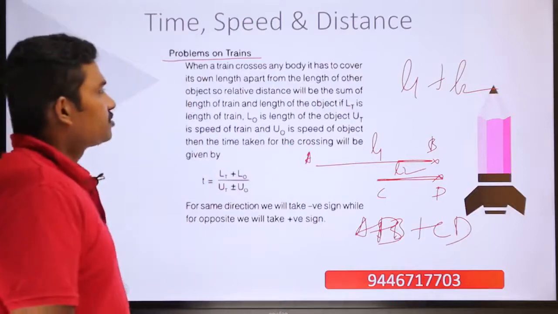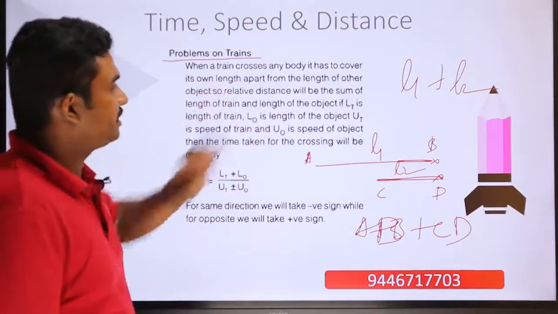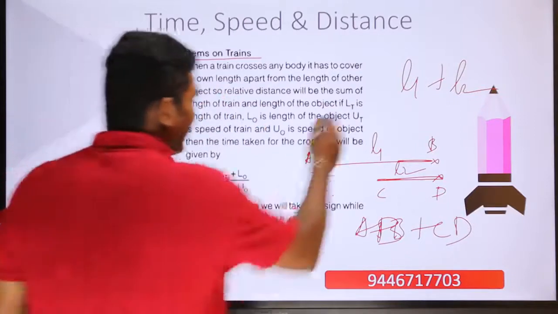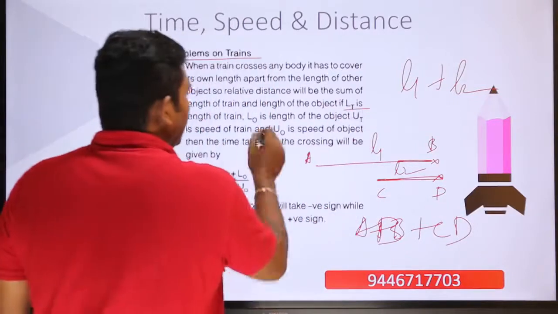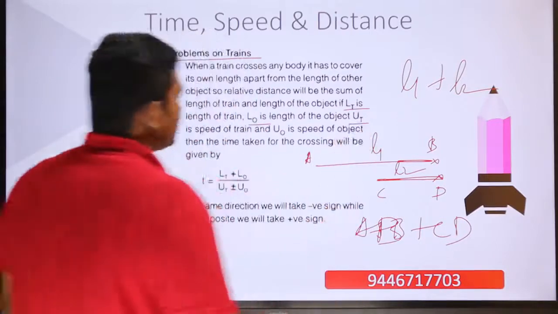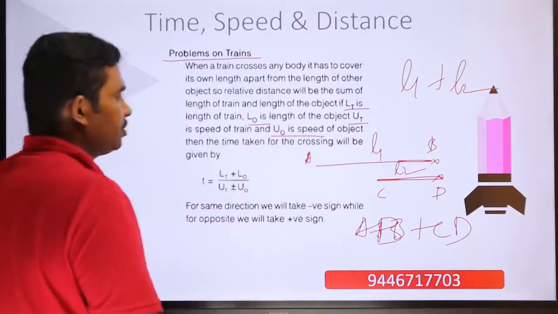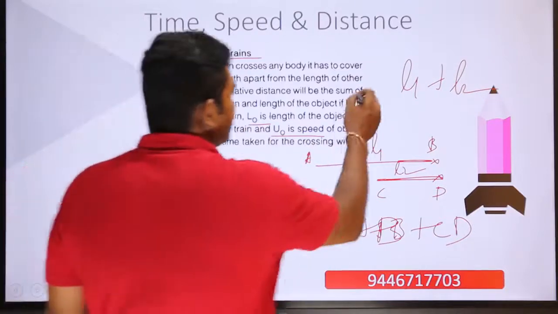So the relative distance will be the sum of the length of the train and the length of the object. Now if LT is the length of the train, L0 is the length of the object, UT is the speed of the train, and U0 is the speed of the object, you have to put down these variables.